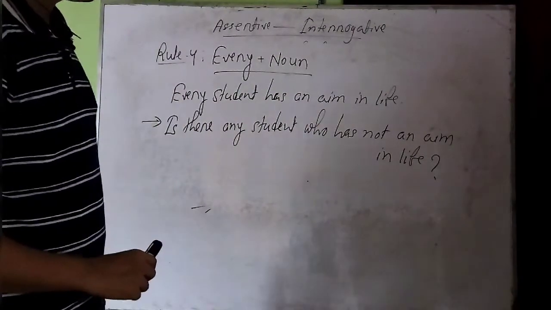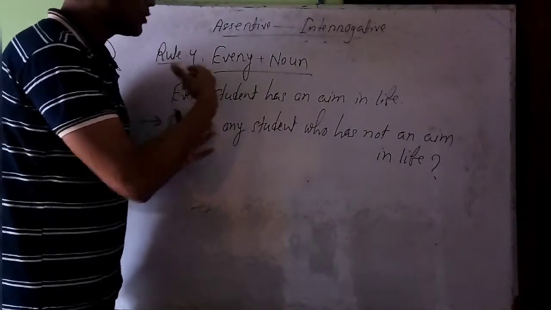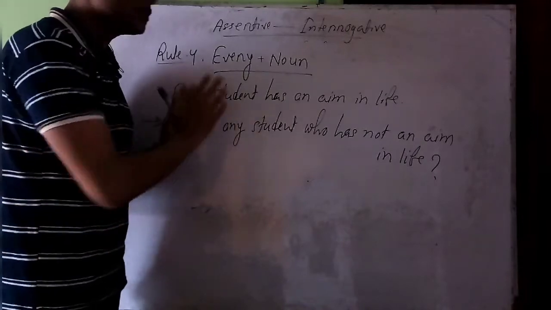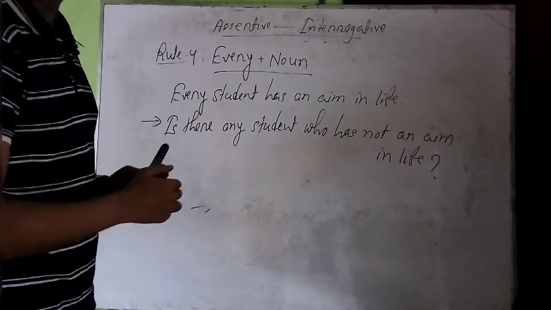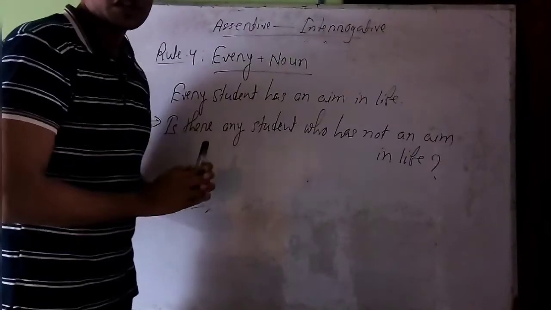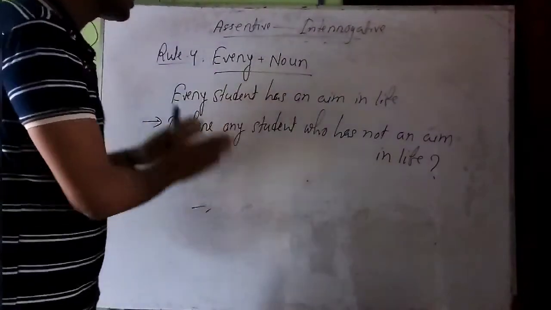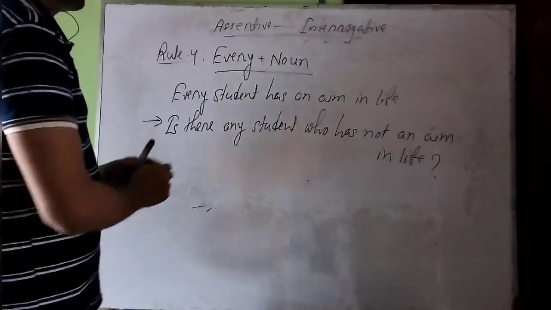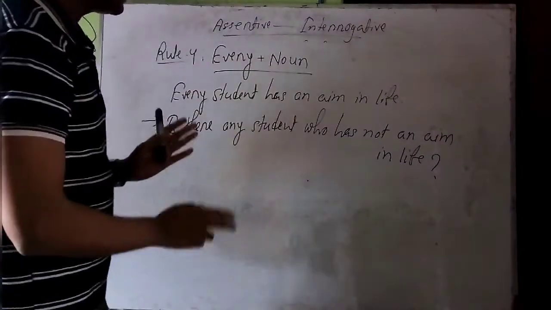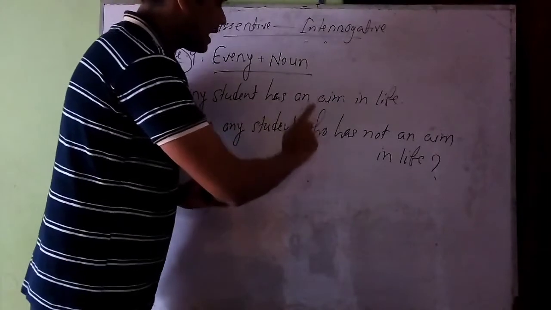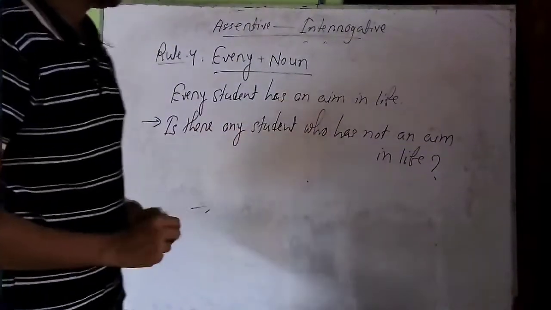So this is actually rule number 4. Whenever you will have every plus pronoun, as I have shown you in rule number 3, like everybody, everyone, all, then you only have to take who instead of them. But whenever you have a noun after every, then you should go this way, like is there any, then that noun will come, then you should go as rule number 3 actually, who has not an aim in life.